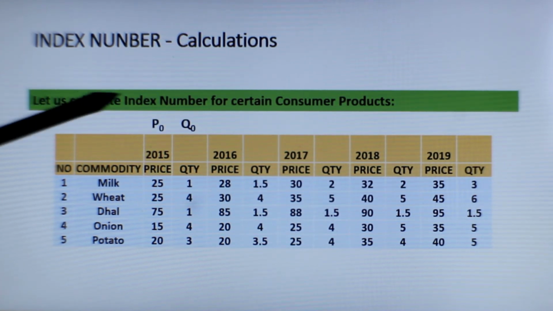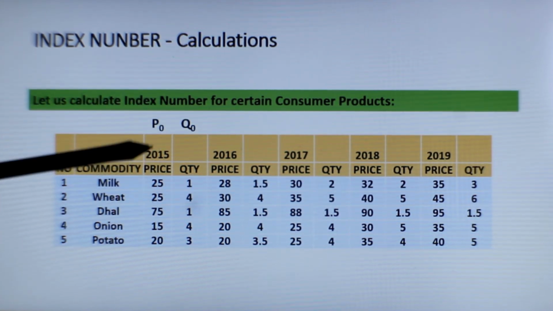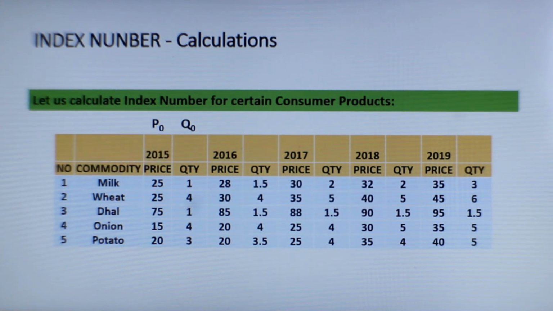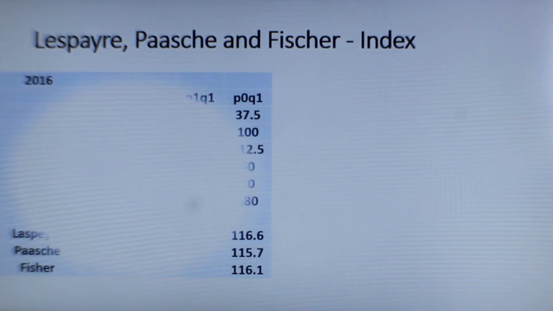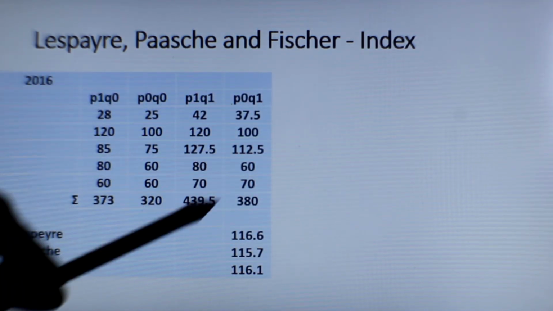The base period is 2015, so P0 and Q0, and the other periods are P1 and Q1. Kindly recall the indices calculated using Laspeyres, Paasche's and Fisher's, which are used here and worked out in this table.